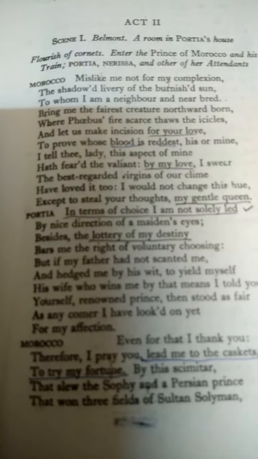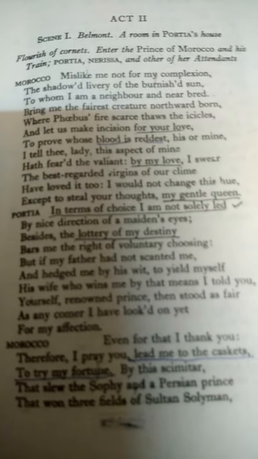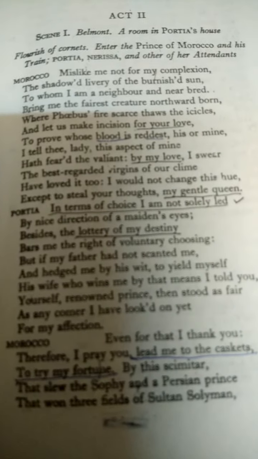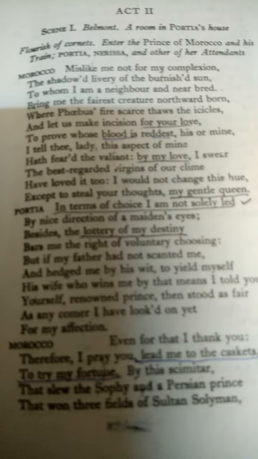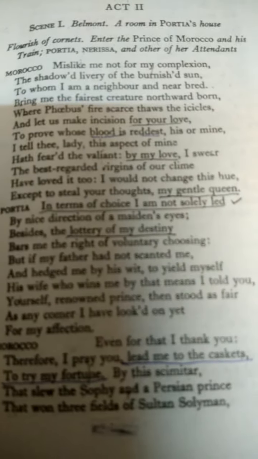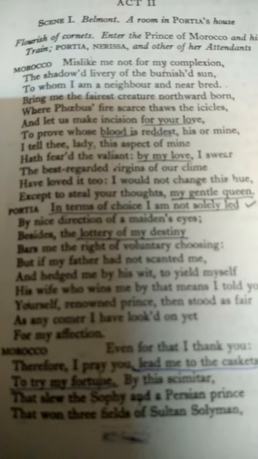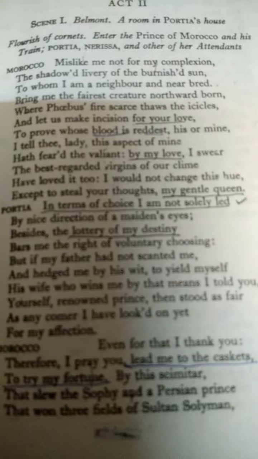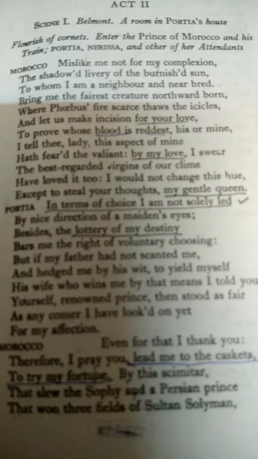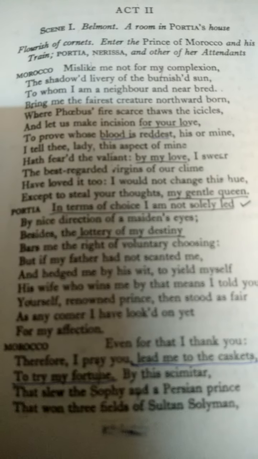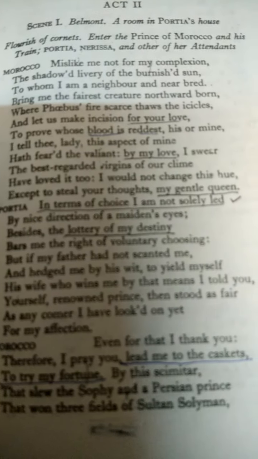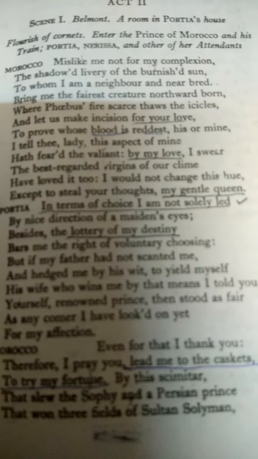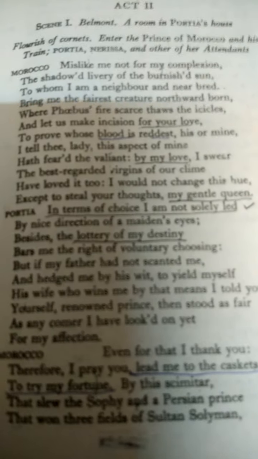In this reference, the act begins with verbal irony. The Prince of Morocco is very confident about making the choice of casket, and he praises himself as a great warrior, a very valiant person, who would get success in this choice also.